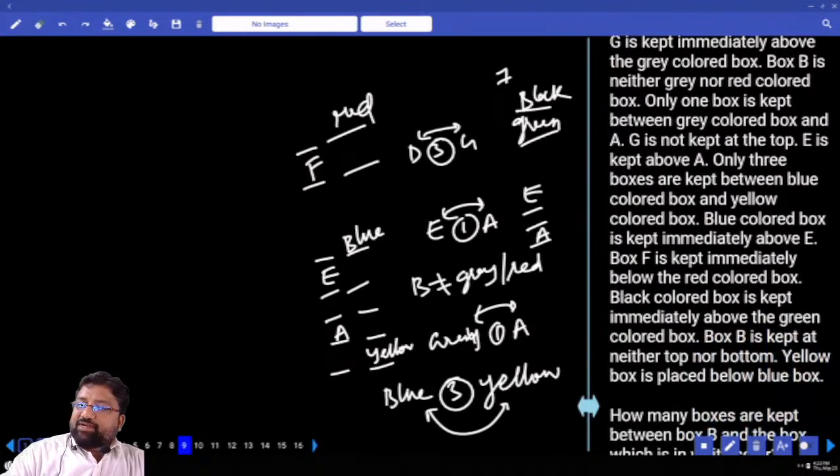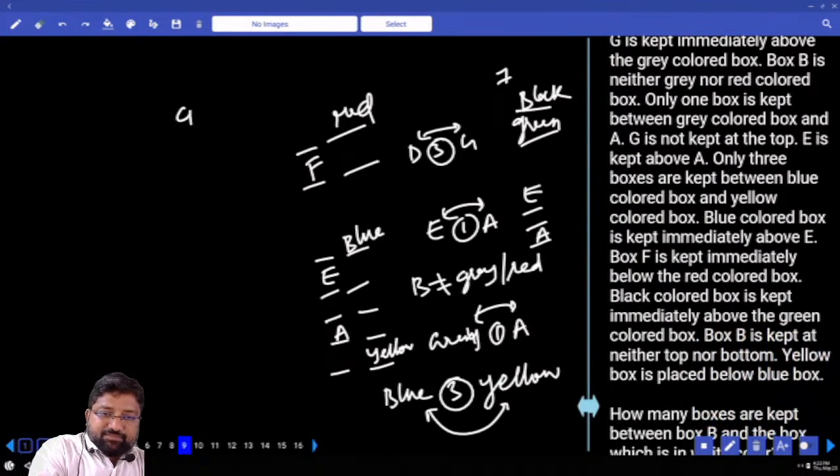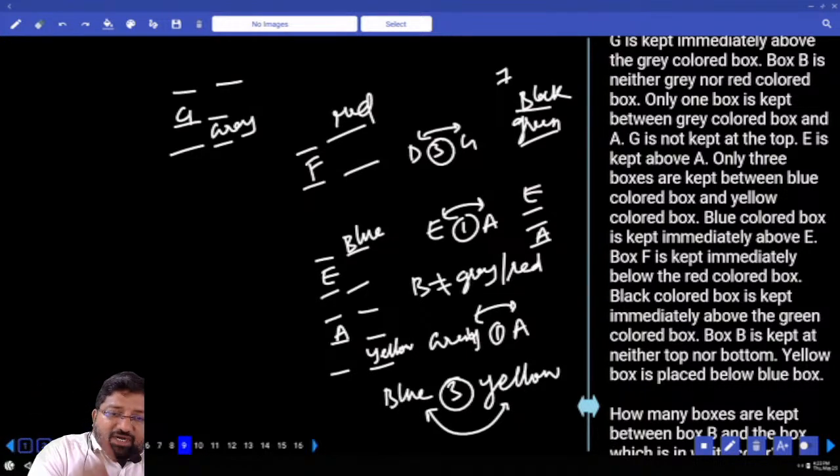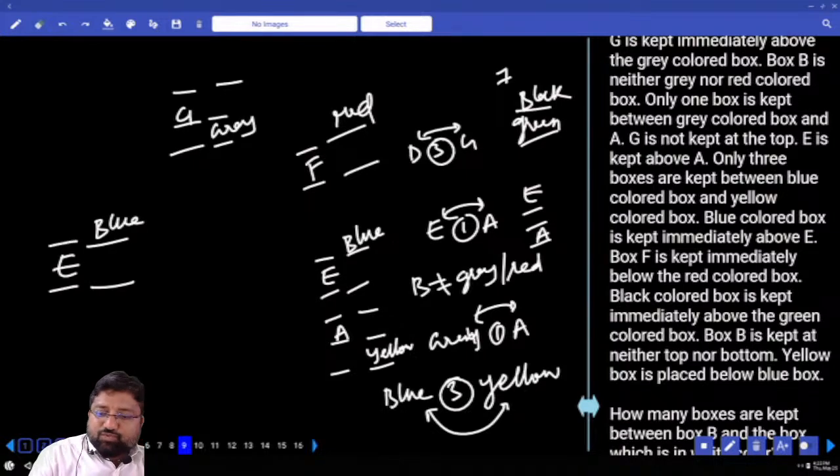G is kept immediately above gray, and G is not in the topmost place. Look how I'll try to solve this question. I'll take E here. This is blue. 1% gap. Next is A, and immediately below A is what? Which color?